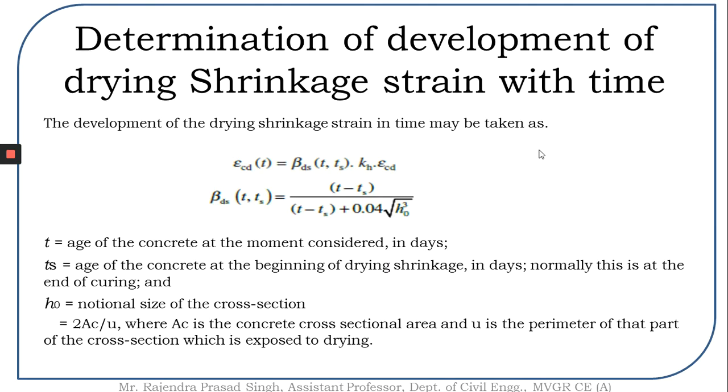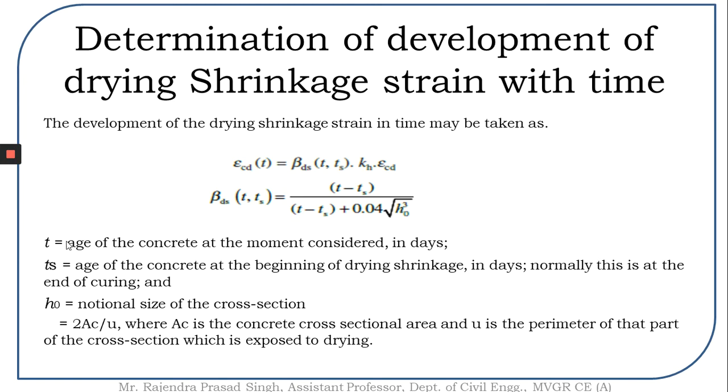Now, if we can, we have to initially find out what is the epsilon cd infinity, and we have to multiply it with a beta factor. Now this beta factor, beta ds of t comma ts, is given as t minus ts by t minus ts plus 0.04 times root over h naught cube.